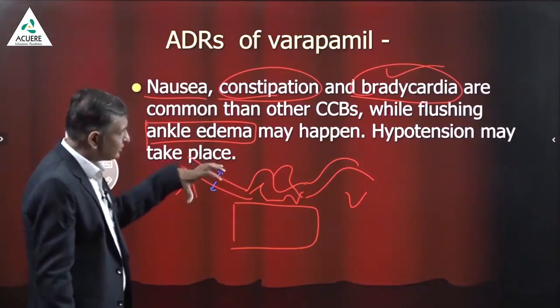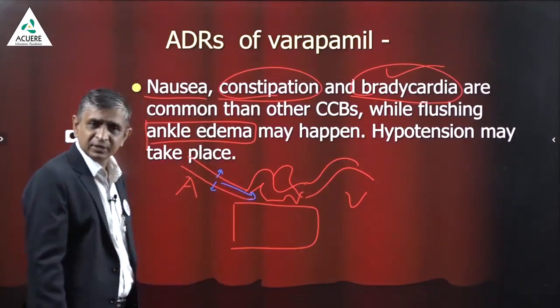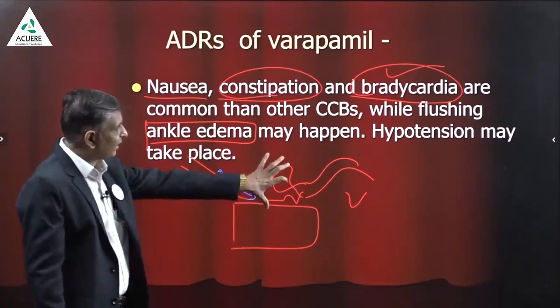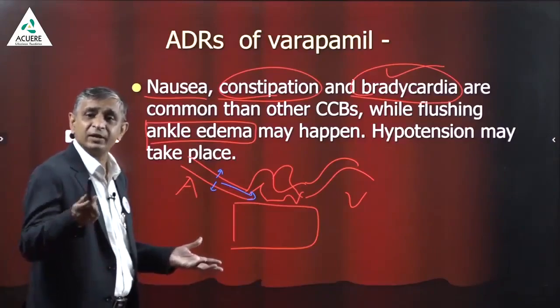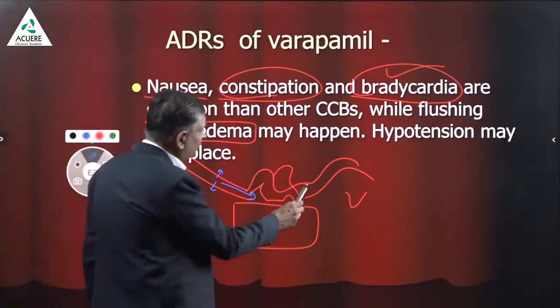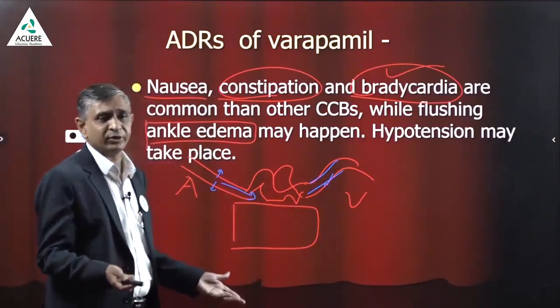When the arteriole dilates, flow of the blood to the tissue will increase. Am I right? These are the capillary network, and fluid will ooze out. There is not much dilation of the venule.